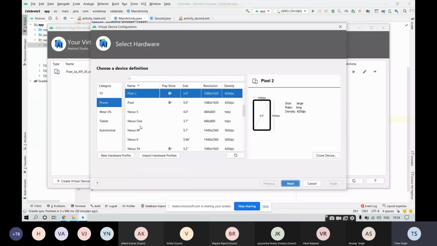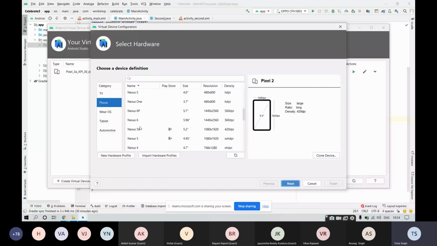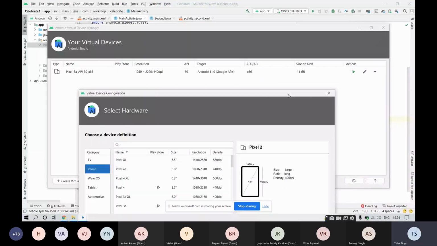So all these are the options for the virtual device that you will be having. So the virtual device that I have set up for myself is Pixel 3a. You can choose any device of your choice over here.